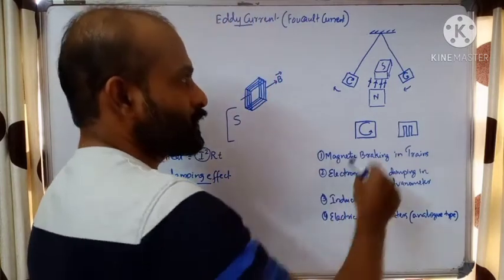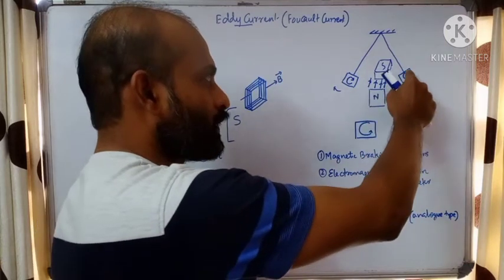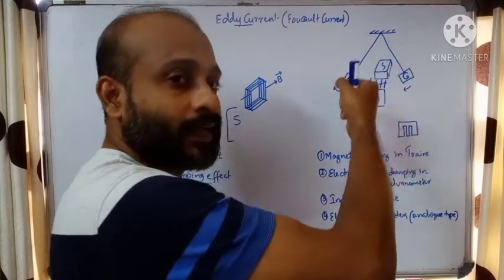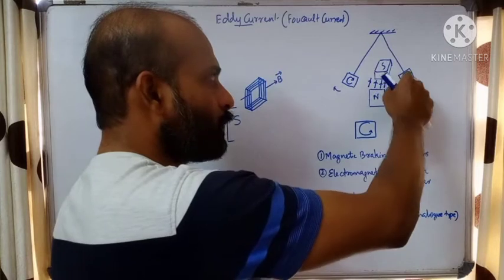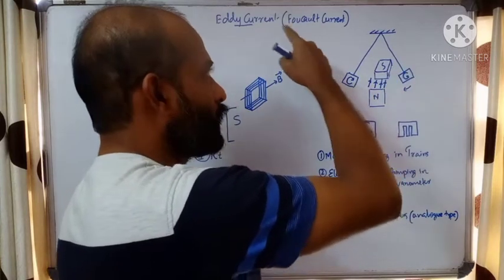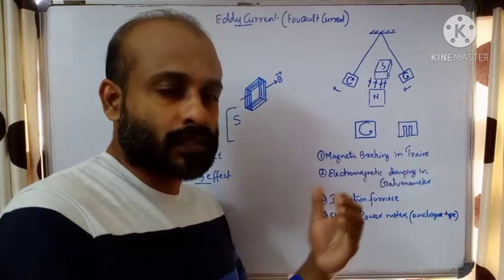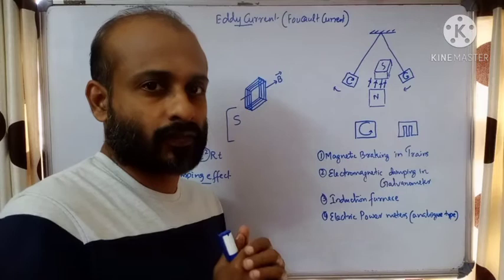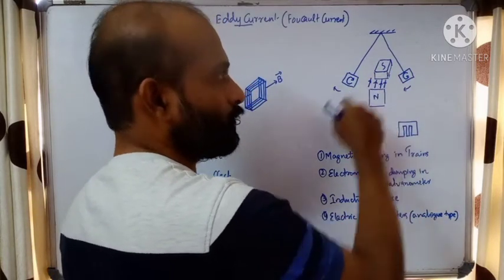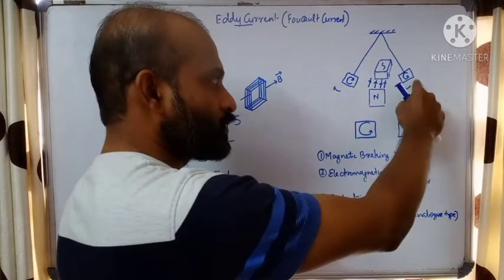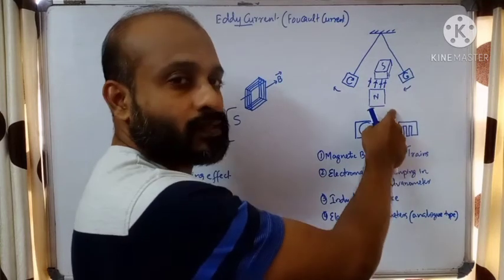Now, here what happens is, suppose the sheet is coming towards the magnetic field region. So the magnetic flux linked with the sheet goes on increasing. According to Lenz's law, there will be a current induced in the metal sheet. Eddy current will be induced. The eddy current flows in such a manner that it opposes the cause. It opposes the increase in magnetic flux. So if the north pole is here and south here, this is the direction of magnetic field. Now when this metal sheet is approaching the field region, current flows in anti-clockwise direction.